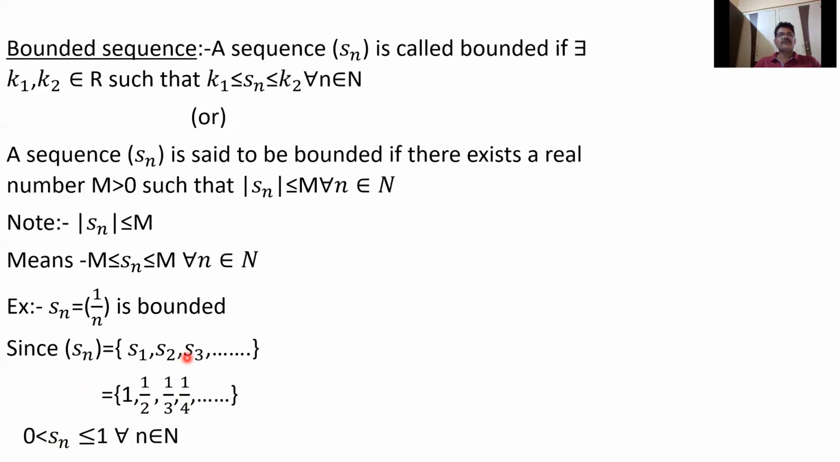So bounded means every term lies between two numbers. Another way of defining it is that there exists a real number m greater than 0 such that mod Sn is less than or equal to m for all n belongs to N.